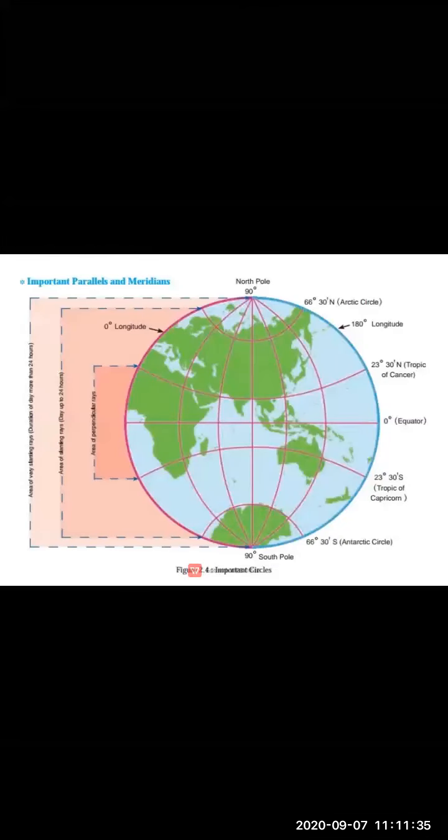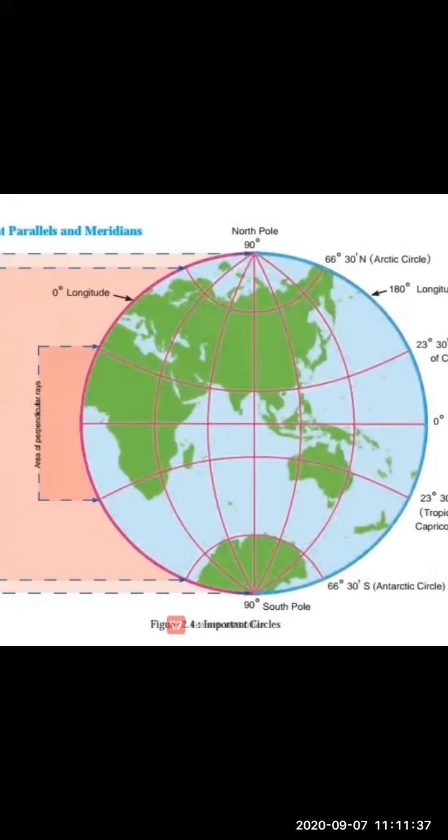This point we will discuss with the help of a figure. Children, see here, this region is experiencing perpendicular rays, whereas these two regions are experiencing slanting rays.